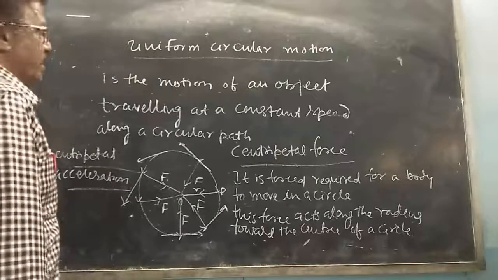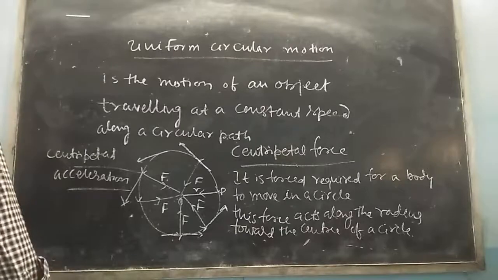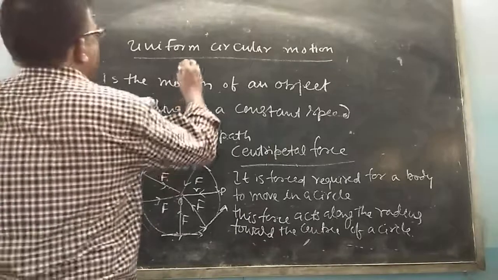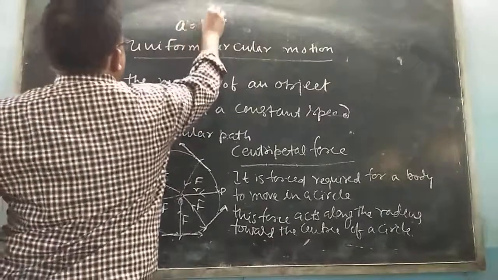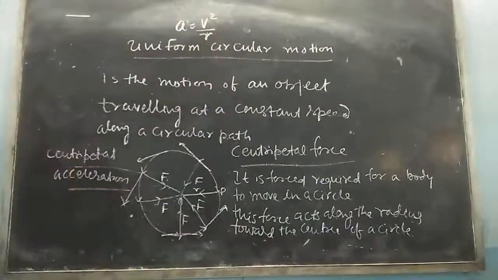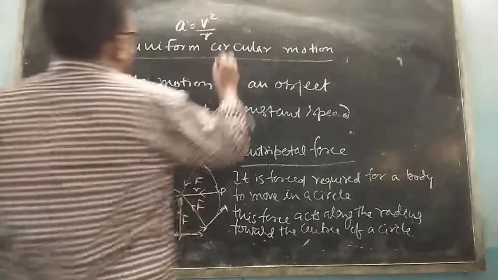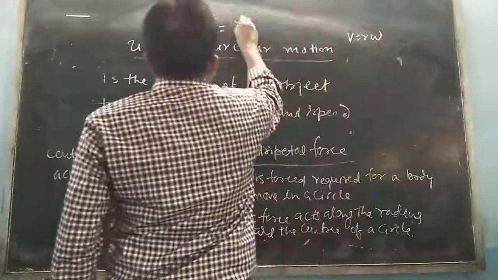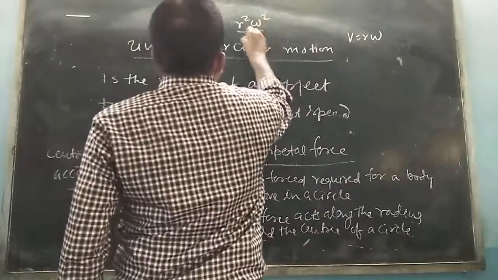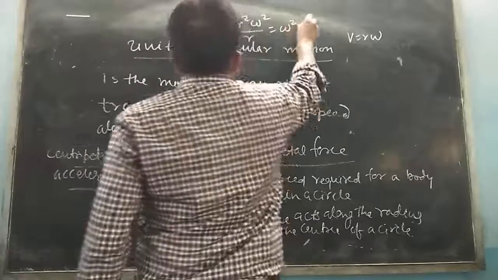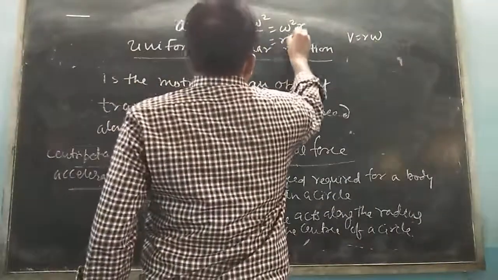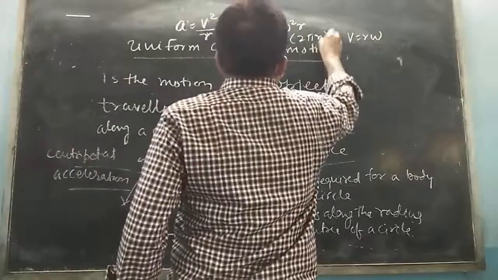We have already obtained an expression for centripetal acceleration, that is a equals v square by r. We know very well v is equal to r omega. If I write r square omega square by r, that is omega square r. Or I can write r into (2 pi n) the whole square.